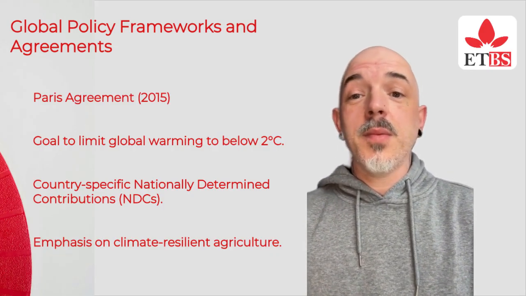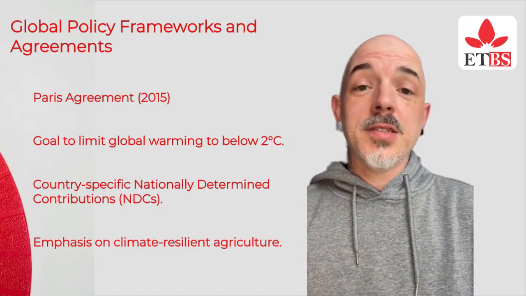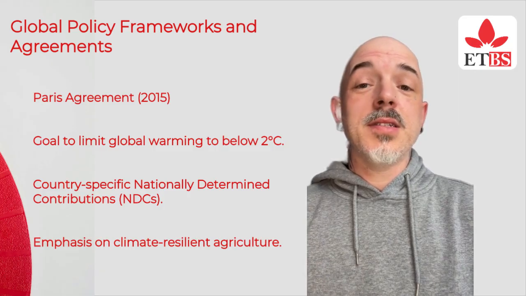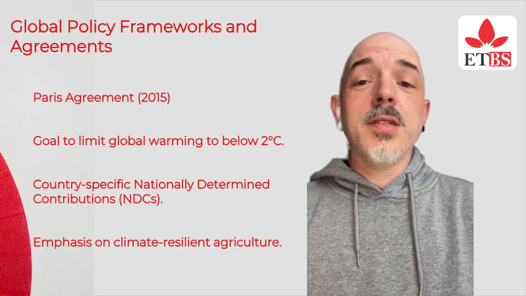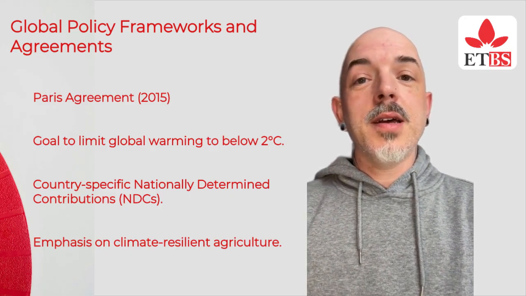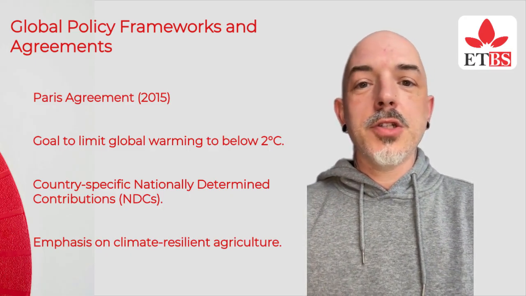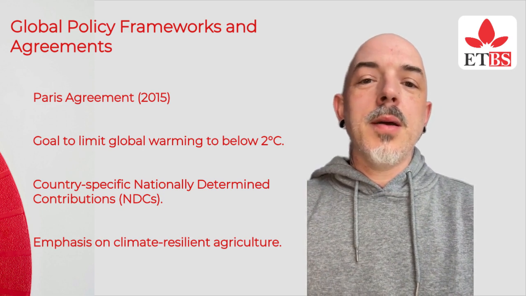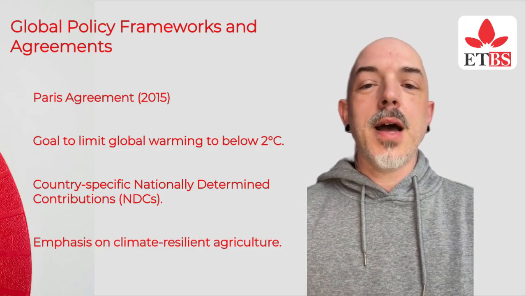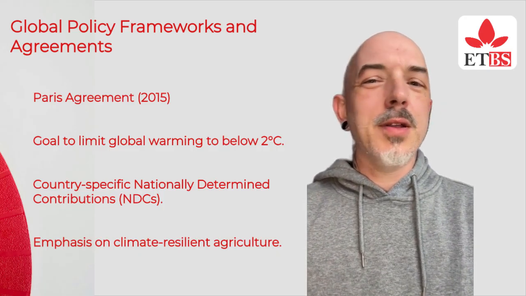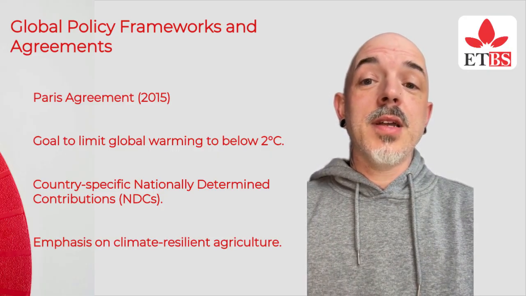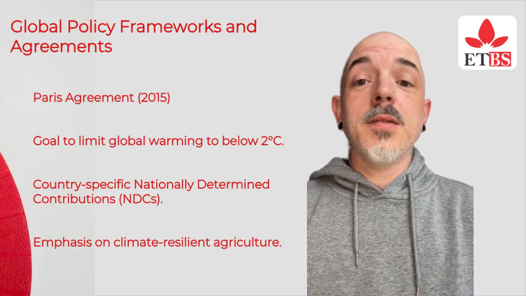Country-specific nationally determined contributions, NDCs, emphasis on climate-resilient agriculture. UN Sustainable Development Goals, SDGs: SDG 2, Zero Hunger; SDG 13, Climate Action; SDG 12, Responsible Consumption and Production. UNFCCC and COP Summits' agricultural negotiation tracks, e.g., Koronivia Joint Work on Agriculture, global adaptation funds and climate financing mechanisms.